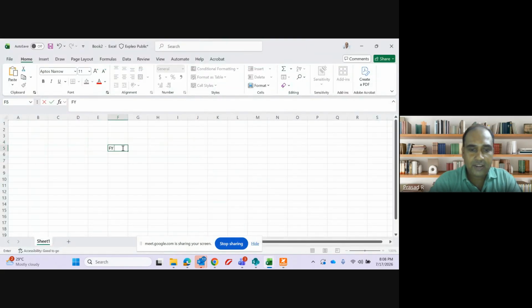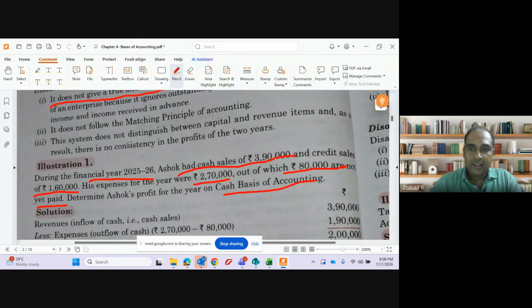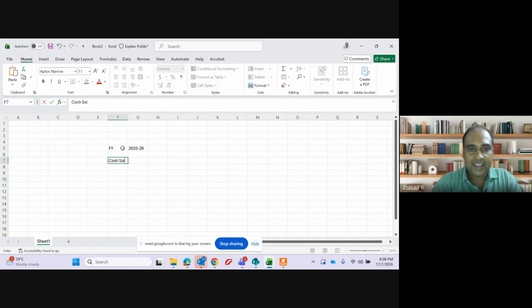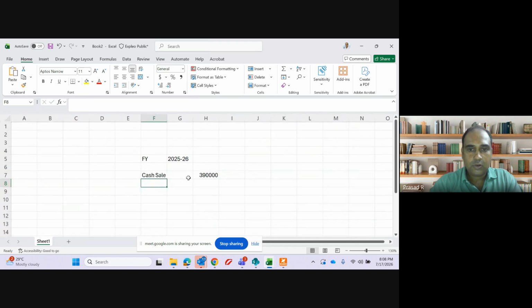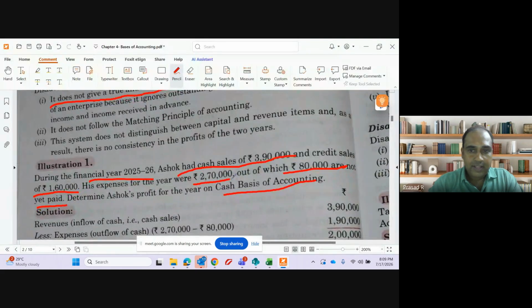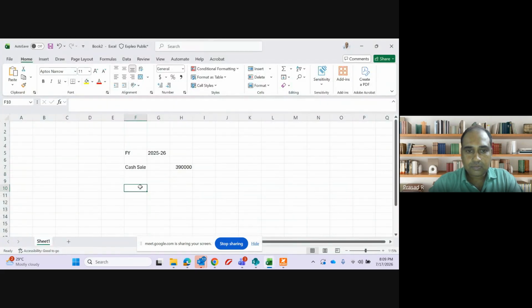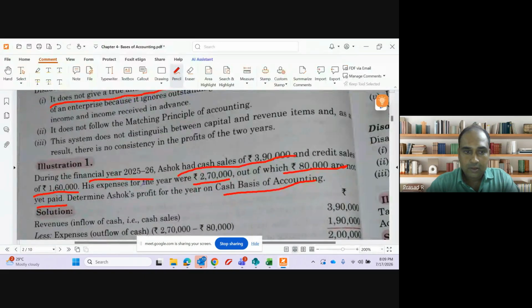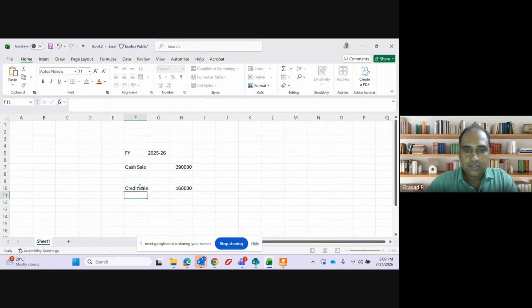Okay. So let us understand the question. During the financial year 2025-26, what are the transactions which have happened? Cash sales of 3,90,000. Then credit sale of 1,60,000.